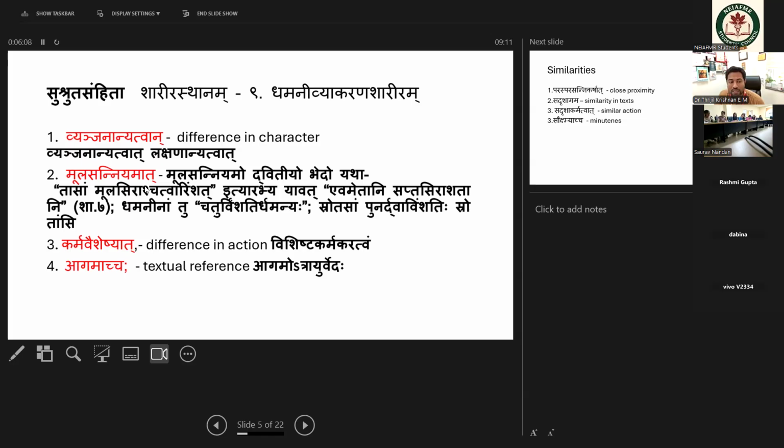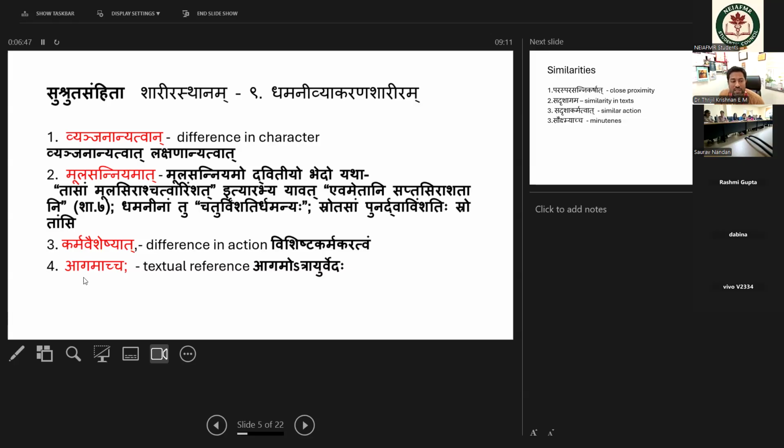And Mula Sanitya. That means in the Sroda Sharira, when you explain the Mulasthanas, Mulasthana means Mulamiti Prabhavasthana, Udbhavasthana, that is, the originating point of the structures. According to the Mulasthana, Sira and Dhaminis have different originating points. That is why the Acharya is telling these are not similar entities. In the Srodas also, different types of Srodas and the Sroda Mulas are elaborately explained by the Acharyas. That means according to the Acharya, the Mulasthana is different for each structure. That is why these structures are not similar.